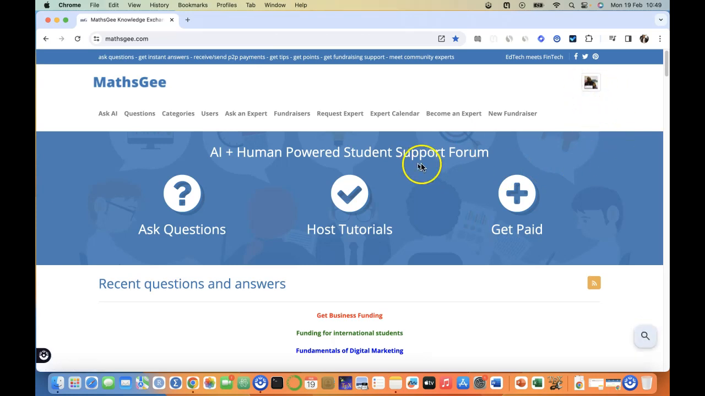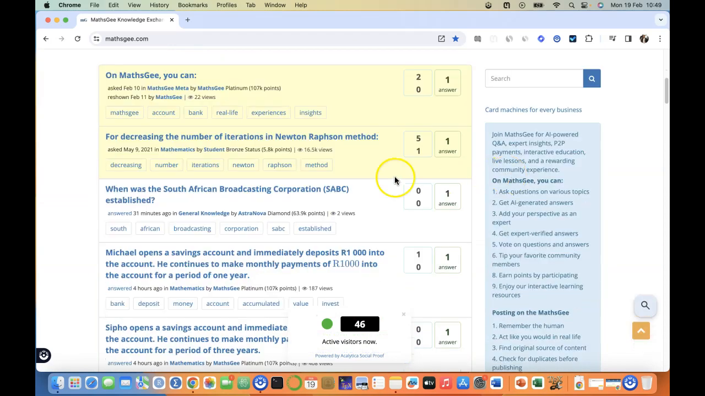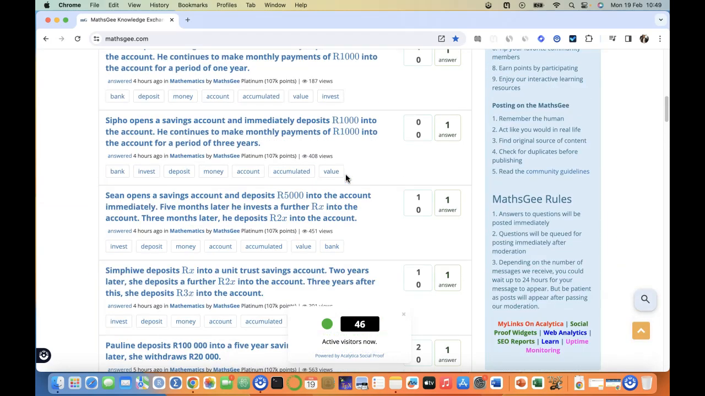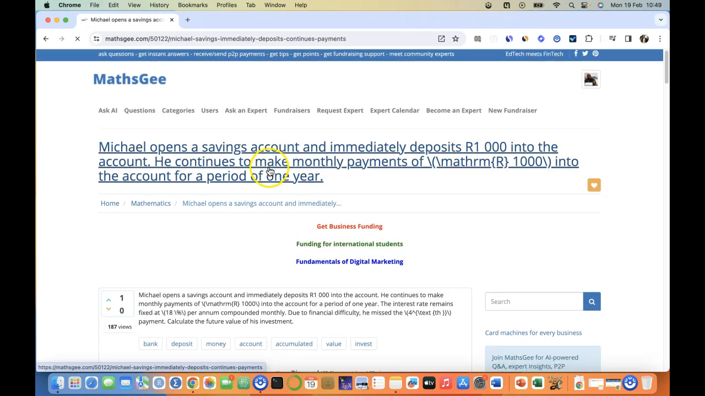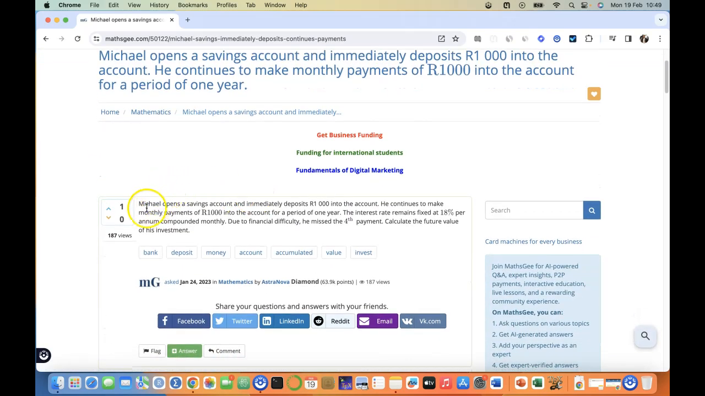So once I'm logged in, I can actually start seeing who's participating. Let's see this question and answer. Okay, this was the question. It was talking about Michael opening a savings account, and this is the rate. So what is the future value of his investment, right? So that's a finance question. It's a very important subject. And we also know that in mathematics and accounting, finance, they love asking this kind of questions.